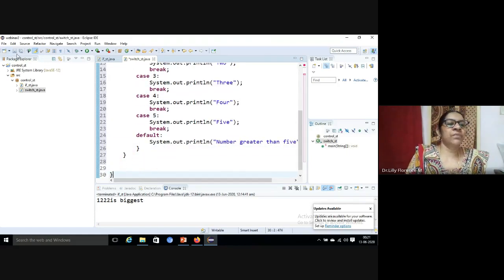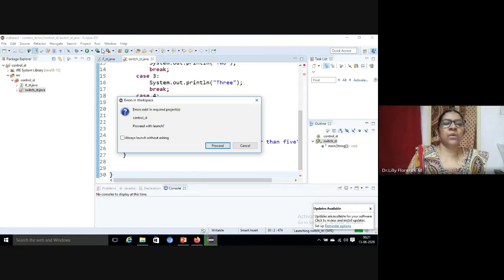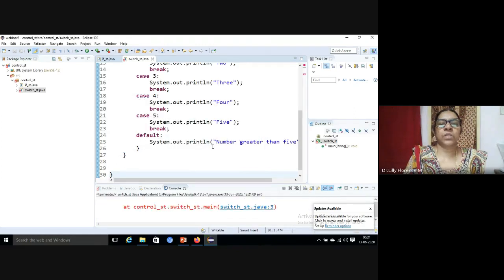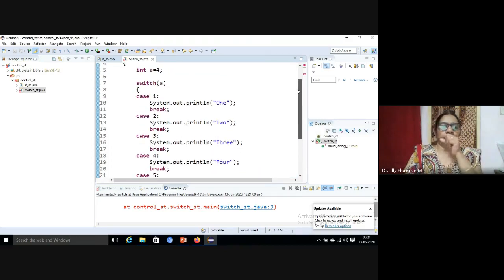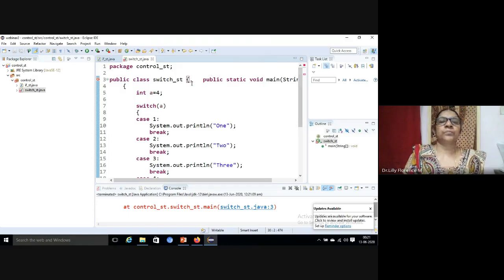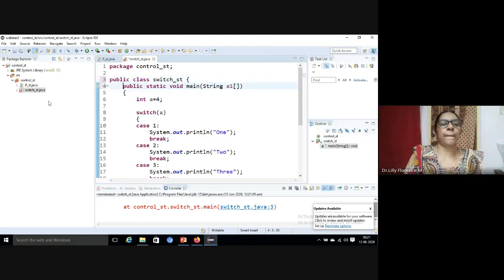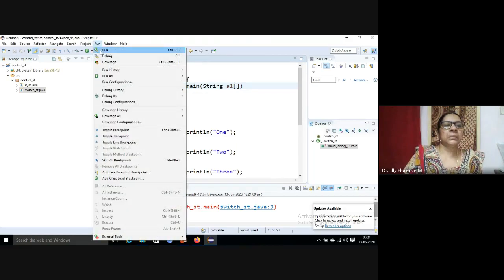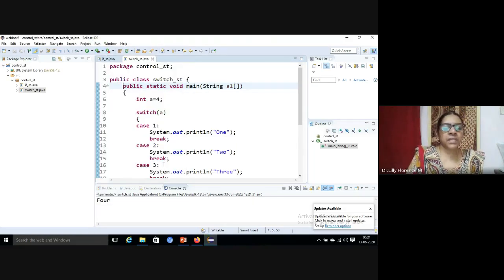So we can save the file and run it. Let me see what our output is. Somewhere we have missed something, let me check. Yes. So the number is 4.